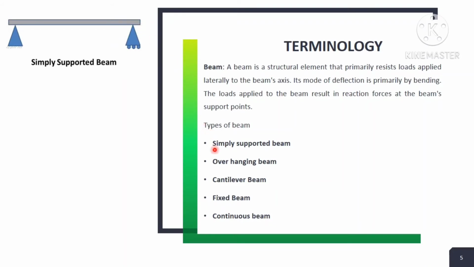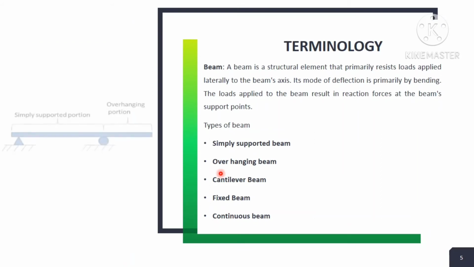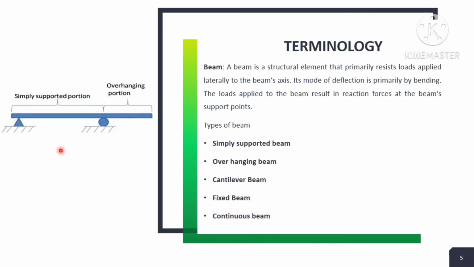After that, the overhanging beam is an extended type of simply supported beam. As we know, these two columns are here and the beam is simply placed over those two columns. That is the simply supported part. The second part is the overhanging portion, the extended surface.